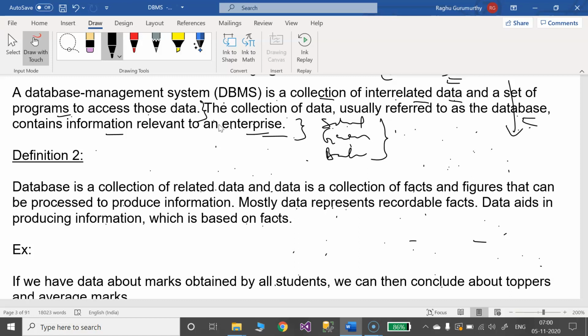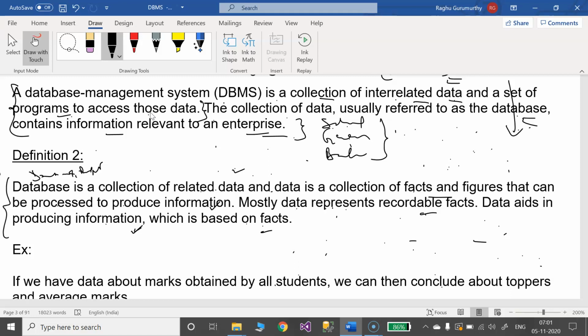A database is a collection of related data, and data is a collection of facts and figures that can be processed to produce information. Okay, that we know. Most data represents recordable facts. Of course, we are storing data, which is nothing but recording the facts. Data aids in producing information based on fact. This definition concentrates on data and information, so it is also relevant. Better go for this.